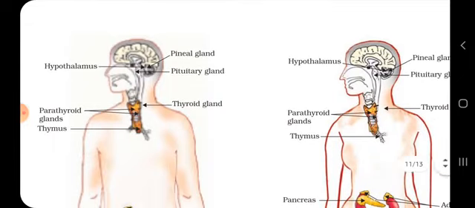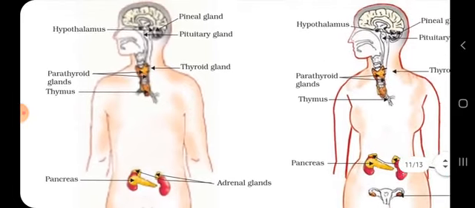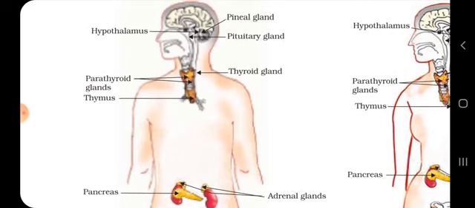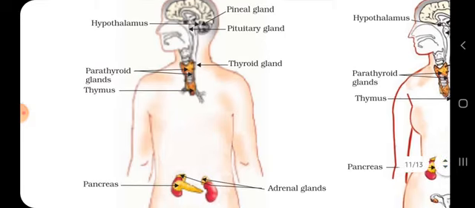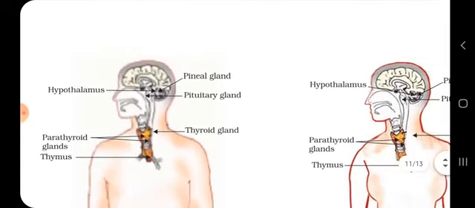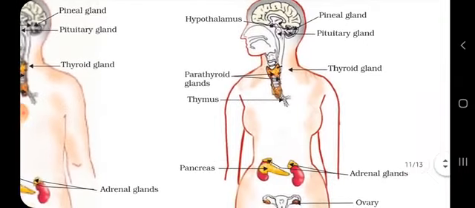See students, over here in the figure there are two forms, male and female, of the hormonal glands given. Let us see: that is the hypothalamus, pineal gland and pituitary gland. As I told you, the pituitary gland is responsible for the growth of each and every hormone. Then there is a thyroid gland that we are going to study just now, a parathyroid gland and a thymus. Then comes the pancreas and the adrenal glands. The adrenal glands are located near the kidneys. Fine, and the last one is the testes, which are the male sex organs.